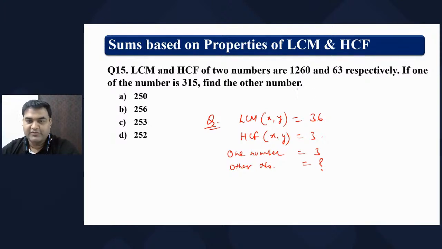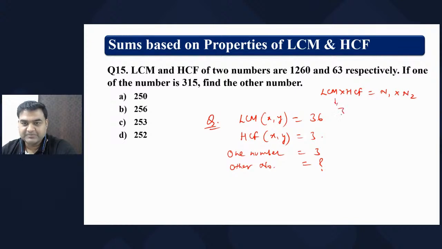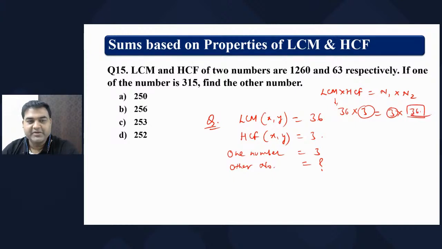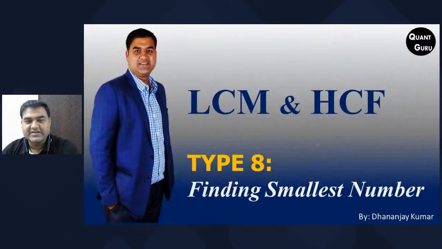However, if you have understood, it was nothing but LCM into HCF is equal to N1 into N2. LCM is 36 into 3 is equal to another number is 3 into what? Obviously 3 is here, 3 is here, so to equate, 36 should be the second number. Got it, everybody? Now let's see the next type of sum, finding the smallest number.